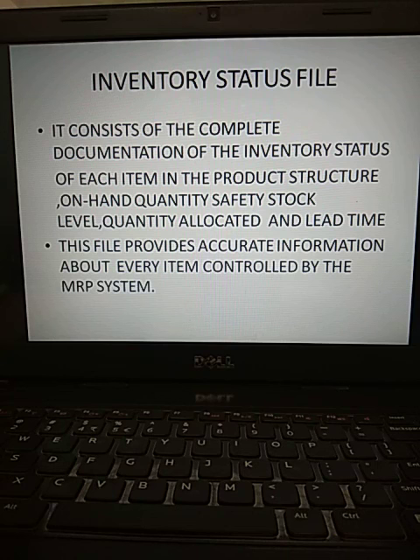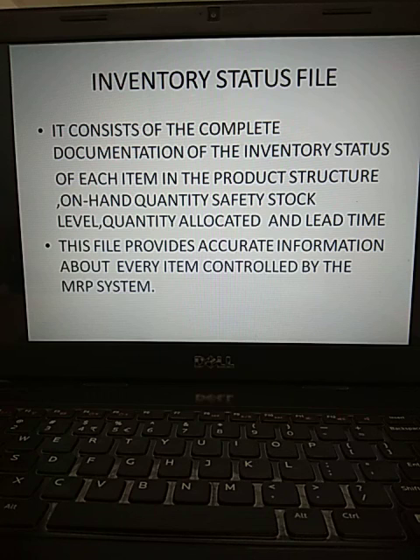The next one, which provides information for the material requirement planning, is the inventory status file. What do you mean by inventory status file? It consists of the complete documentation of the inventory status of each item in the product structure. On-hand quantity, safety stock level, quantity allocated, and lead time.